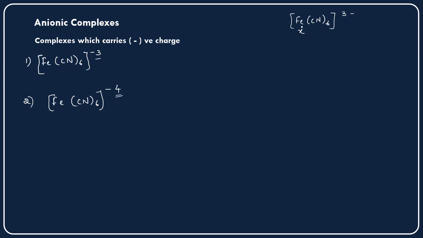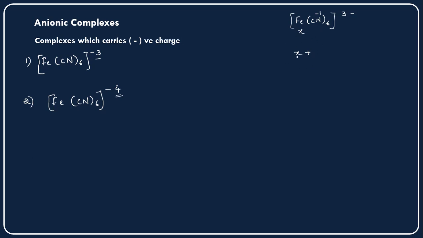We have to find this x value for the iron. Cyanide we know already, we have learned that cyanides are pseudo halogens. So just like halogens, cyanide carries a minus 1 oxidation state, right? So here I am taking x for iron.